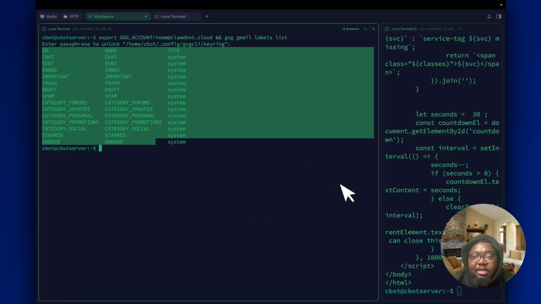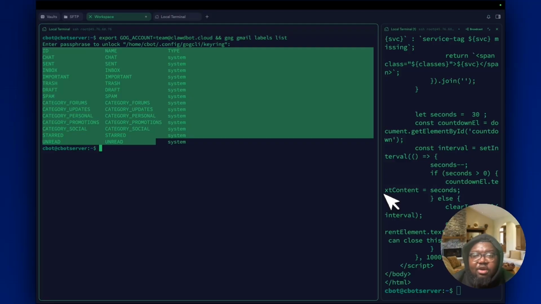GOG is set up. So the next thing we're going to do is run the gateway again, or the server, the CloudBot server, which is going to initialize Elmo. And we're going to see if Elmo has access to GOG CLI, or the GOG command line platform we just set up, and see if we can actually get it to bypass this keyring potentially. All right, that's what we're doing next.